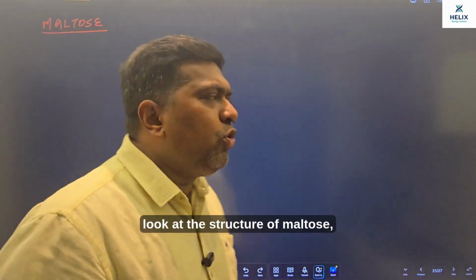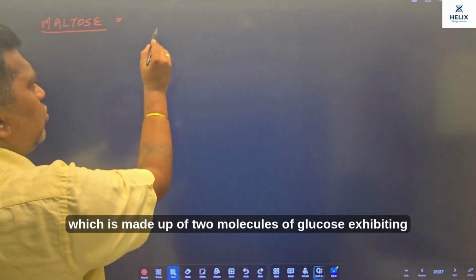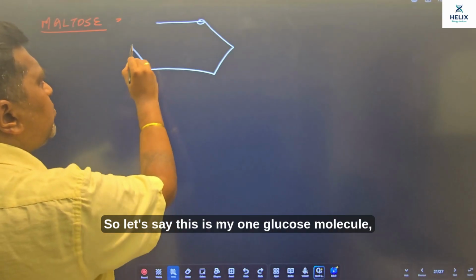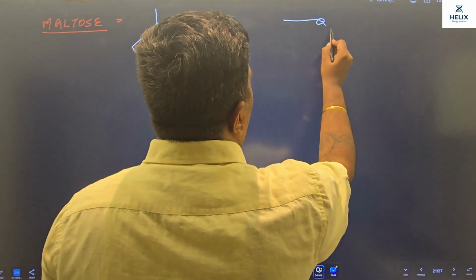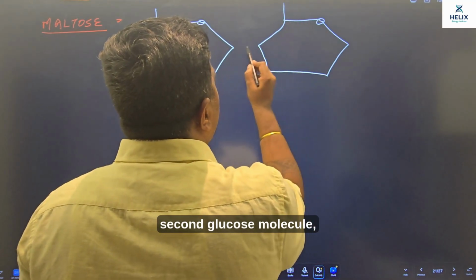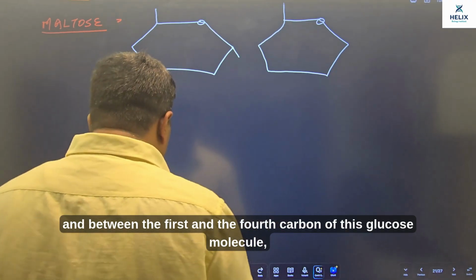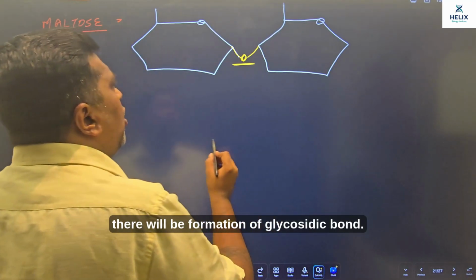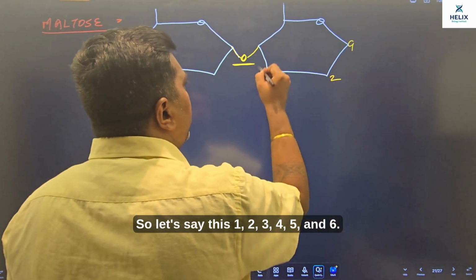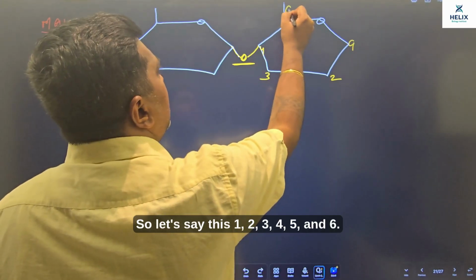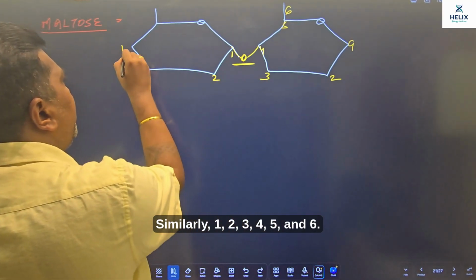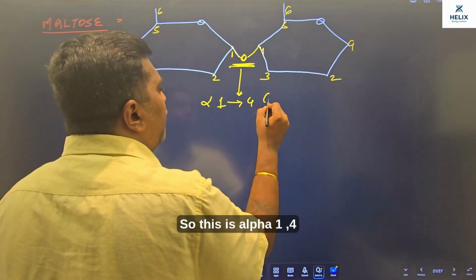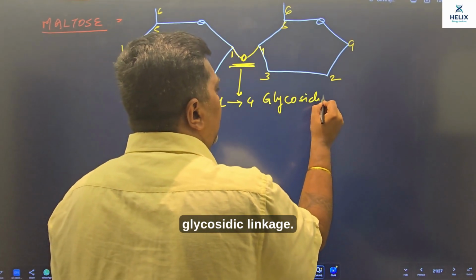Look at the structure of maltose, which is made up of two molecules of glucose exhibiting alpha 1,4 linkage. So let's say this is my one glucose molecule. Second glucose molecule, and between the first and the fourth carbon of this glucose molecule, there will be formation of a glycosidic bond. So let's say this is 1, 2, 3, 4, 5, and 6. Similarly, 1, 2, 3, 4, 5, and 6. So here you can see that is between first and fourth. So this is alpha 1,4 glycosidic linkage.